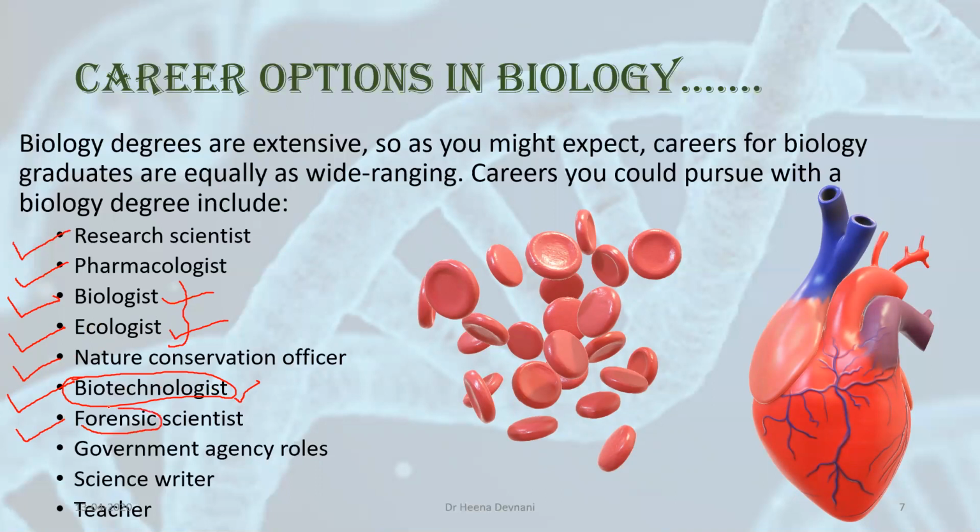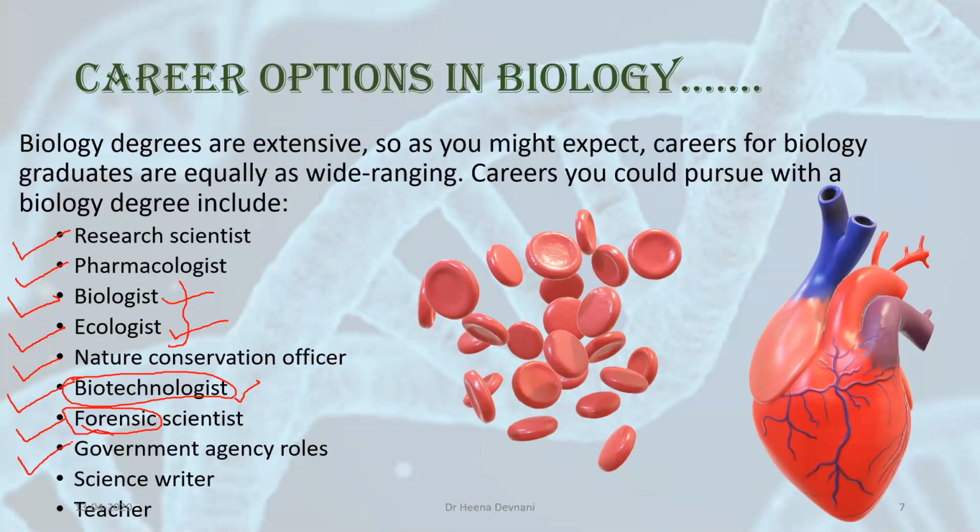You might have heard this term, forensic, right? Whenever there is some criminal activity, forensic scientists are required to take the samples and study them, do whatever is required, and find the criminal evidence.